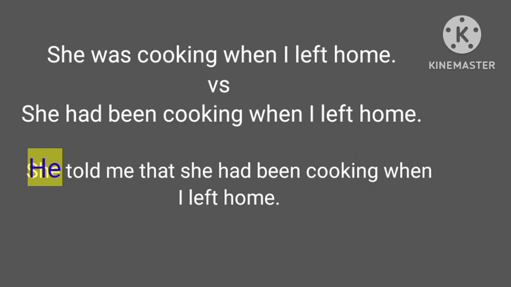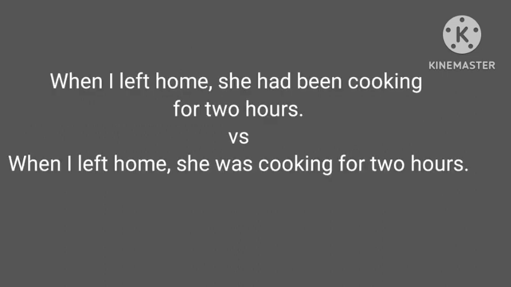If we use "for" plus a period of time in the second sentence, that would be correct. "She had been cooking for 1 hour when I left home." This is correct. Now let's understand these two. "When I left home, she had been cooking for 2 hours." "When I left home, she was cooking for 2 hours." As in the previous slide, there was a sentence: "She had been cooking when I left home." Here the sentence is not correct.